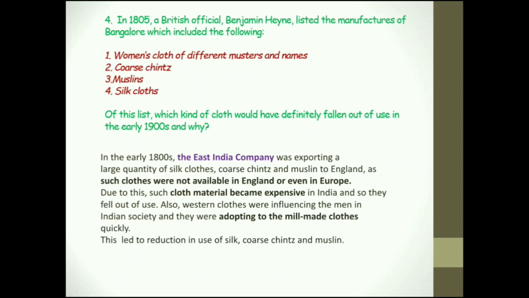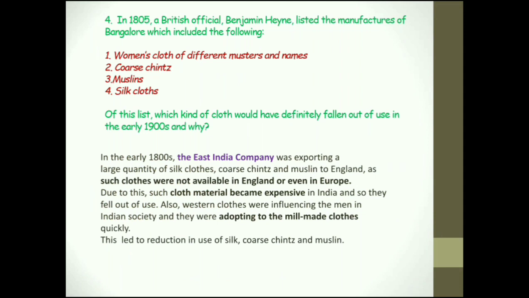The East India Company entered India in the 1800s by exporting a lot of silk cloth, coarse chintz and muslin to England. This was something which they did. They took everything from India and exported it to England. As such, clothes were not available in England or even in Europe. They were so fascinated by the silk.